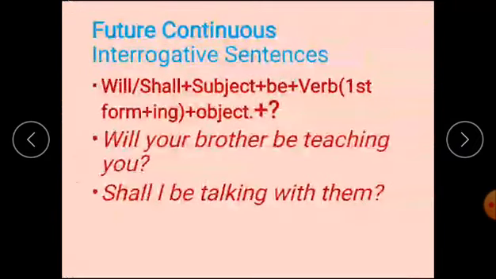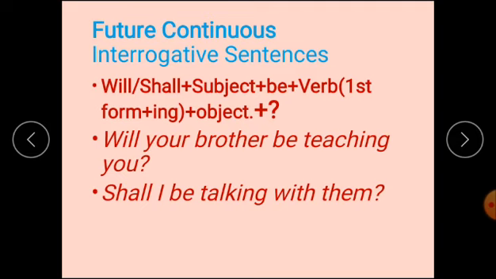Future continuous interrogative sentences. The auxiliary verb will come first, will or shall, after that subject, then be, then verb first form plus ing, and object, and after that question mark. Will your brother be teaching you? Shall I be talking with them?